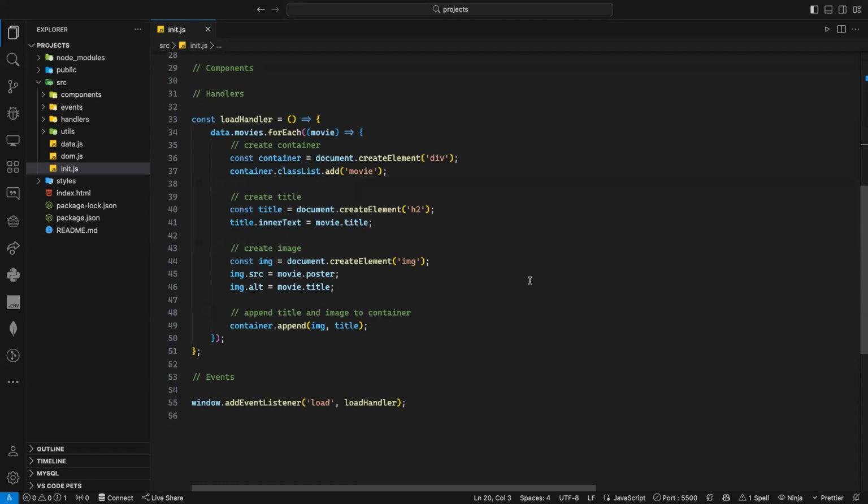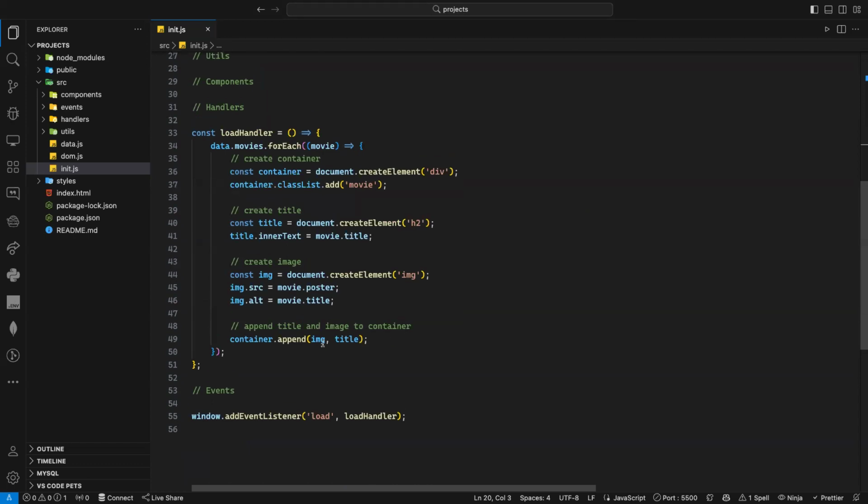Can anyone tell me what's the problem? We don't log them to be shown. I don't know how to say it. No, we did not append it to our DOM element.